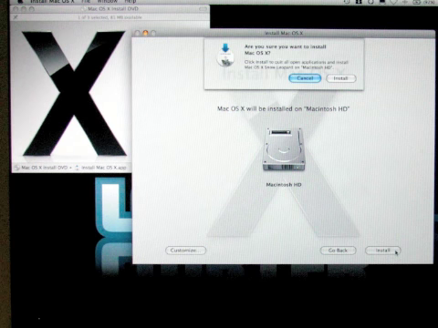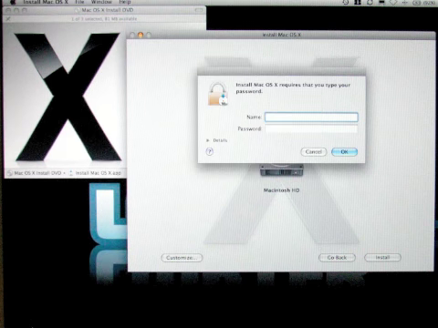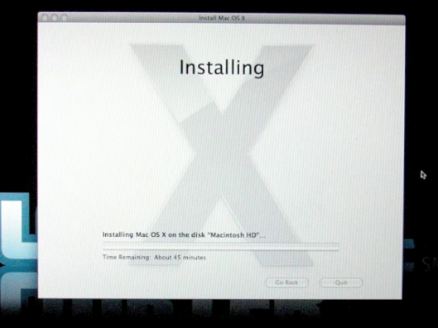This is the point of no return. Select Install to continue with the upgrade process. Enter your administrative name and password, then click OK. Process has begun. My MacBook took about 1 hour to complete.